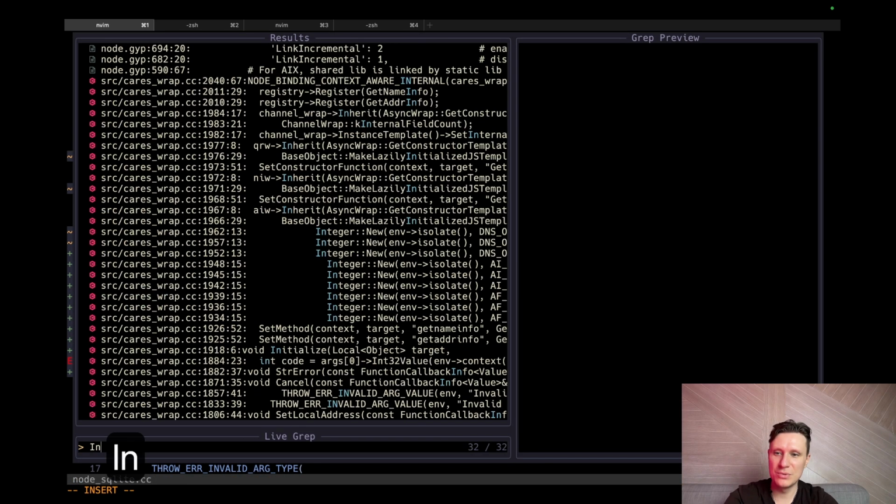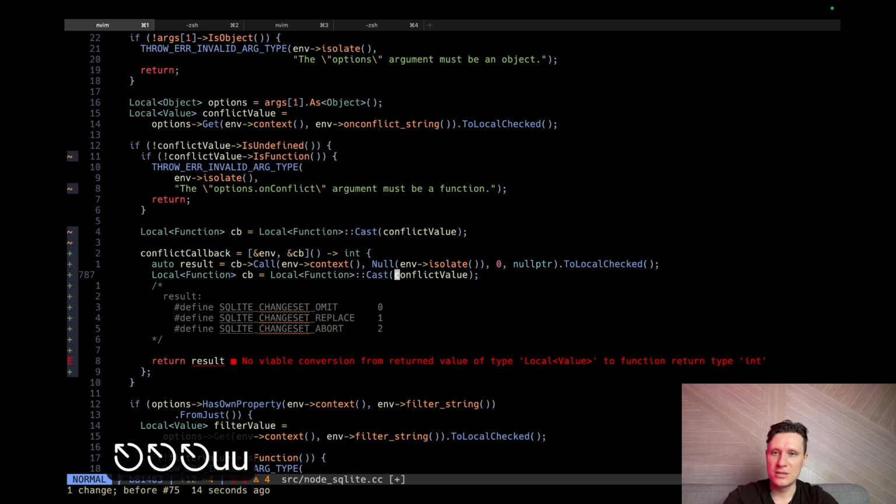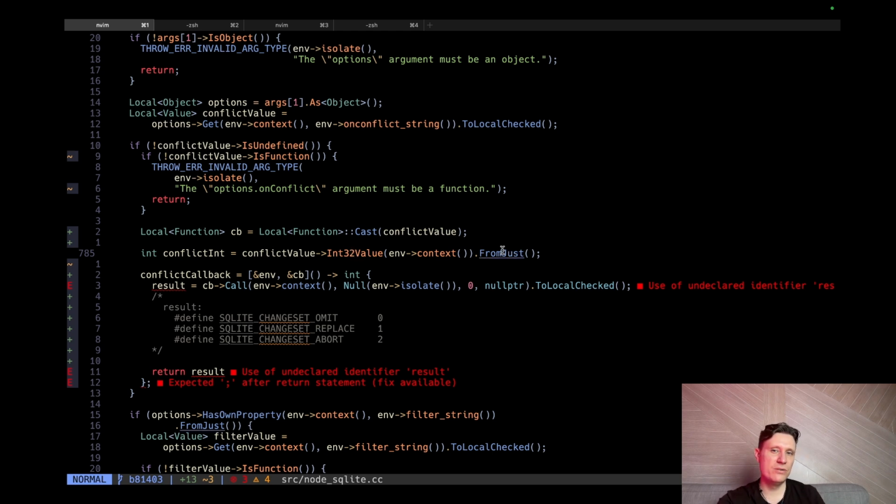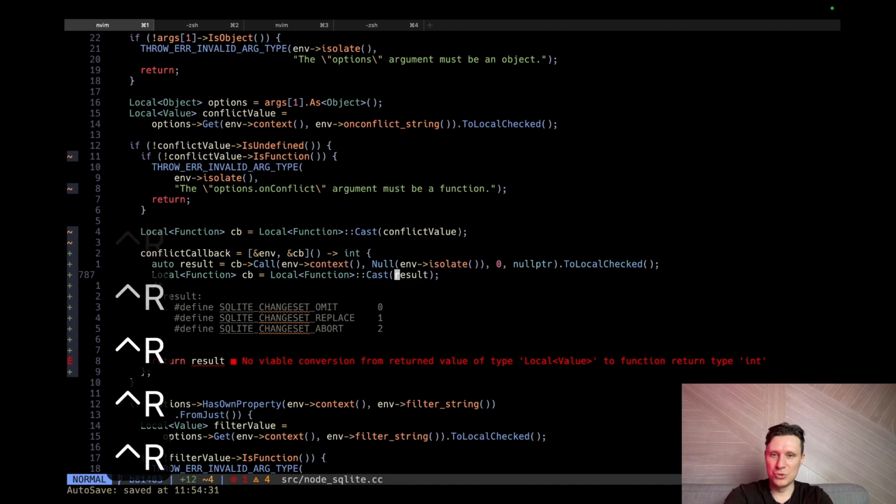Let's search examples. There was an example like toInt32 value. So we can put our value from just, and this is how we cast to Int32 value. But why do we have two types of casting, like this and like this? I'm not sure why.